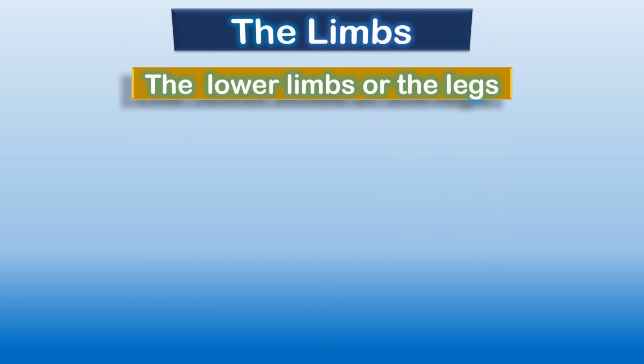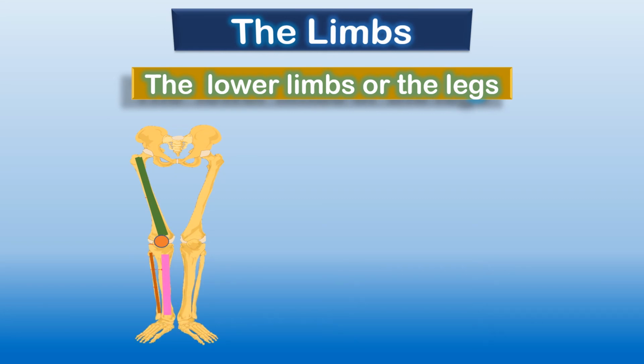Now, after the arm bones, let's talk about the lower limbs or the legs. Now, children, what you can see on the screen is the image of bones which we have in the lower part of our body.